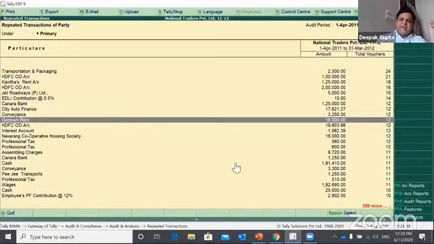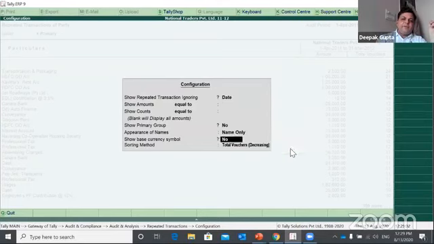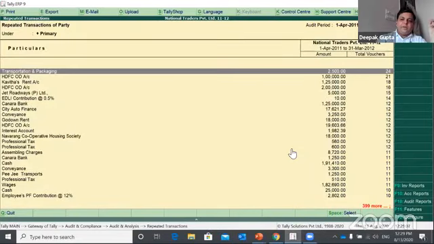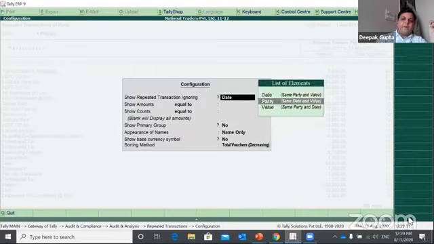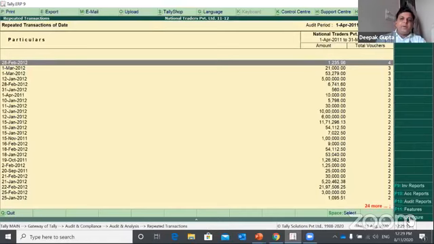So this can be changed with the combination by pressing F12, where we can ignore the combination by date, by party, or by value. So if I select that I want to ignore date during the consolidation of common amounts, it will show me the same report which we are looking at, and if I change that to ignore party, then it will again change the report type.